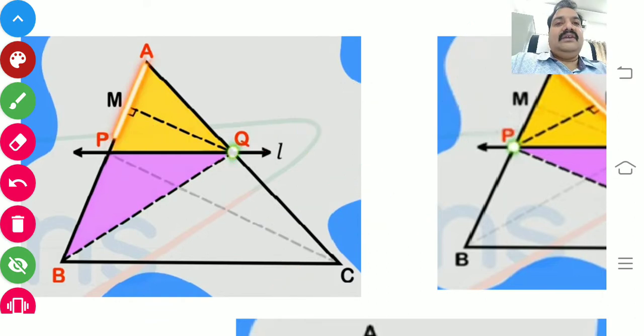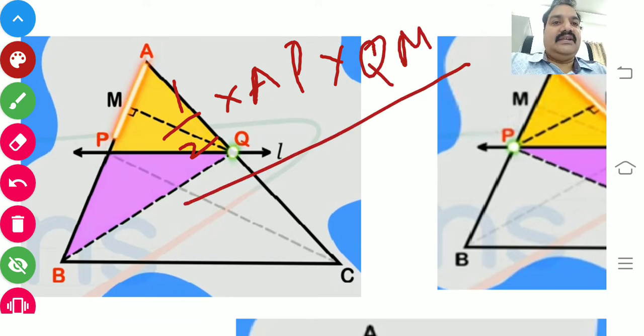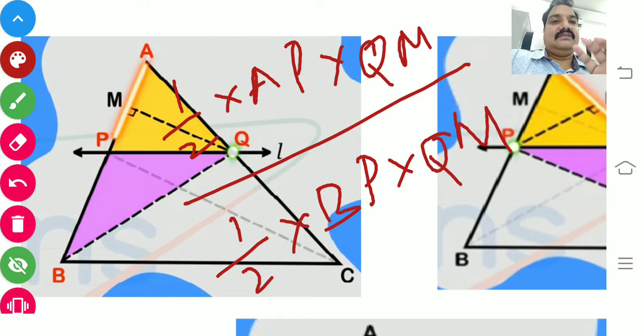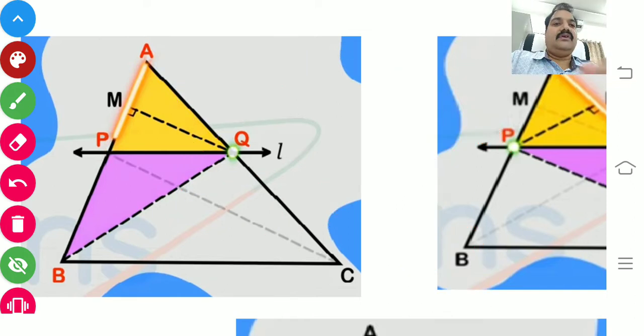So here the area of APQ is nothing but half into AP into QM, and the area of the pink triangle is half into BP into the outside altitude QM. Yes, so this is the first one. If you cancel QM, you will get AP by BP. You got it.